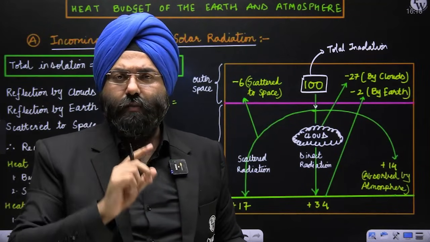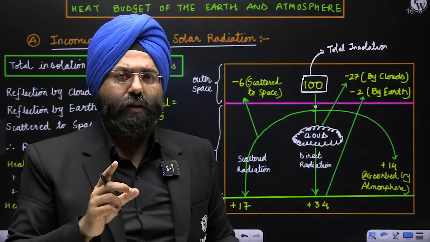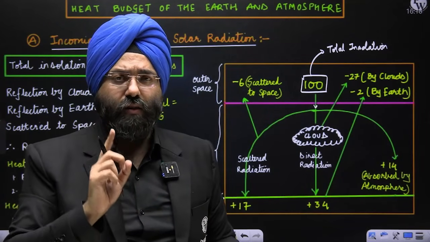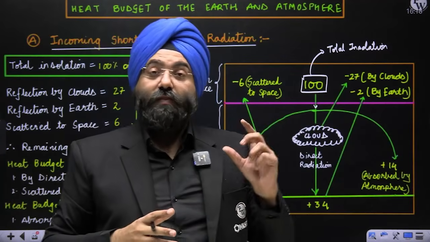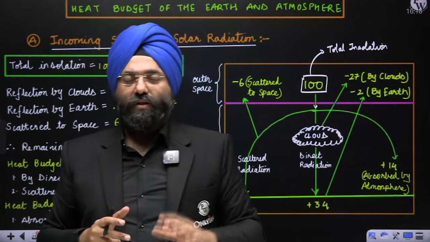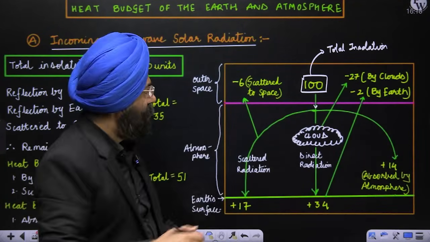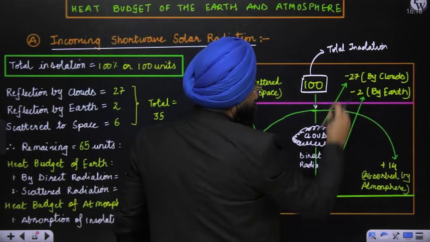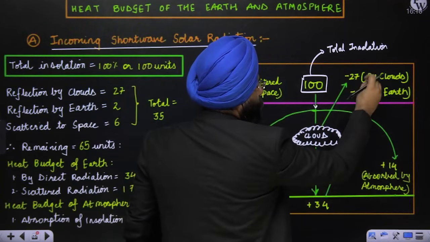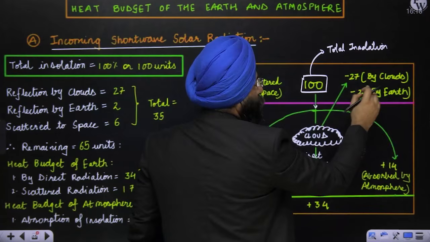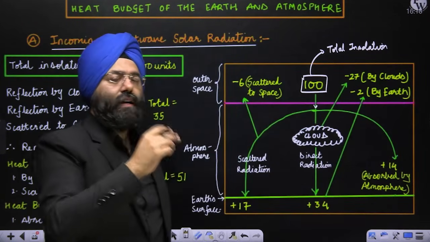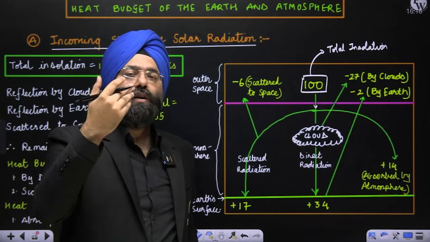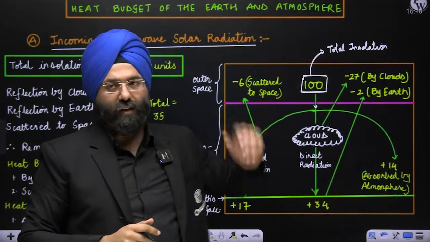That is why, please remember, the presence of cloud cover, which I mentioned among the factors affecting insolation, impacts the insolation reaching the surface of the earth. So 27 is gone back, and 2 units are sent back by the earth, also minus 2. So minus 27 minus 2, that means out of 100 units, you have already lost 29 units, which are sent back to the outer space.